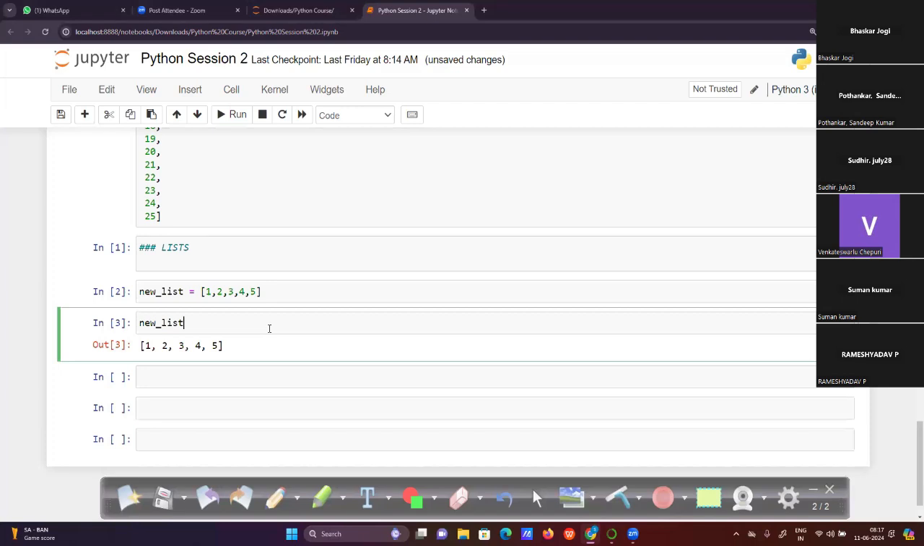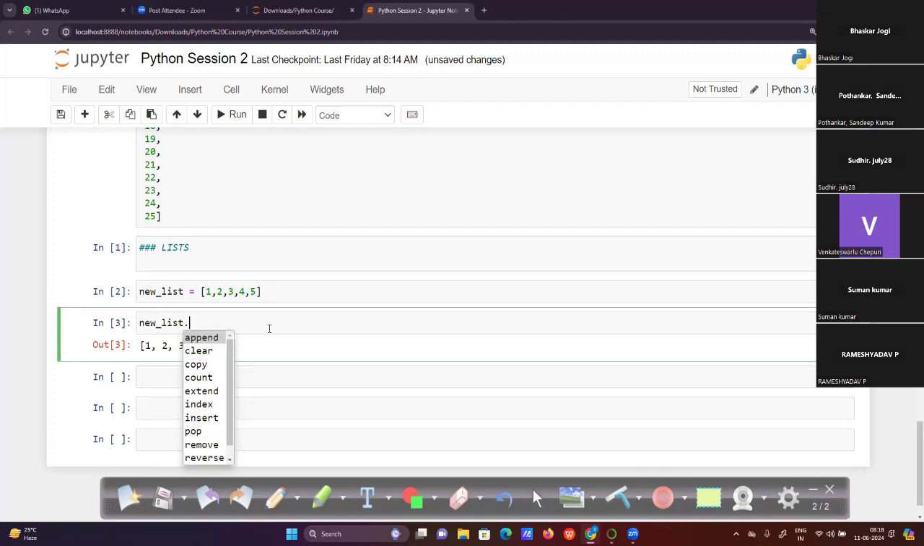Python provides predefined methods by default. What are the different methods we have? One is append, clear, copy, count, extend, index, insert, pop, remove, and reverse. These are the methods to insert new values, clear the data, remove the data, or reverse the order. For the particular list, we can do all of this using these methods.